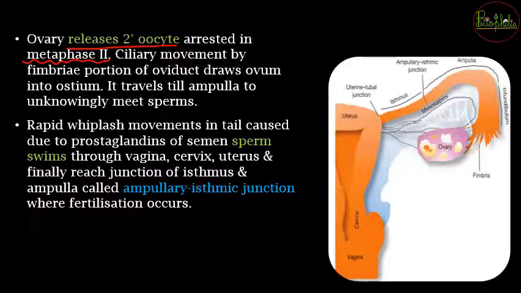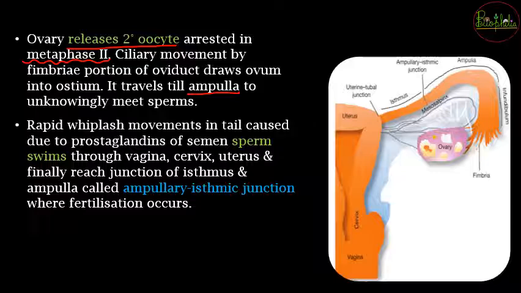The fimbriae, the finger-like projections of the fallopian tube, are going to catch hold of the ovum and place it through the ostium, the opening of the infundibulum, and from the infundibulum it will travel to the ampulla, where it will unknowingly meet the sperms. So from the ovary, the secondary oocyte has reached the ampullary region.